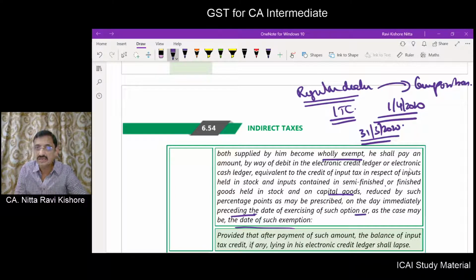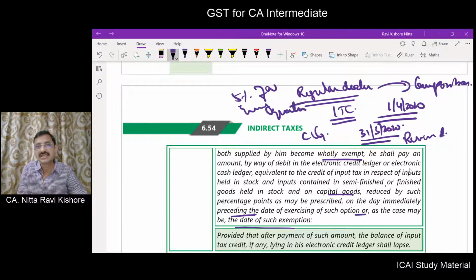In this stock lying on 31/3/2020, whatever ITC is availed has to be reversed. And also in respect of capital goods, on a certain basis, meaning 5% for every quarter, has to be taken and the balance has to be reversed.